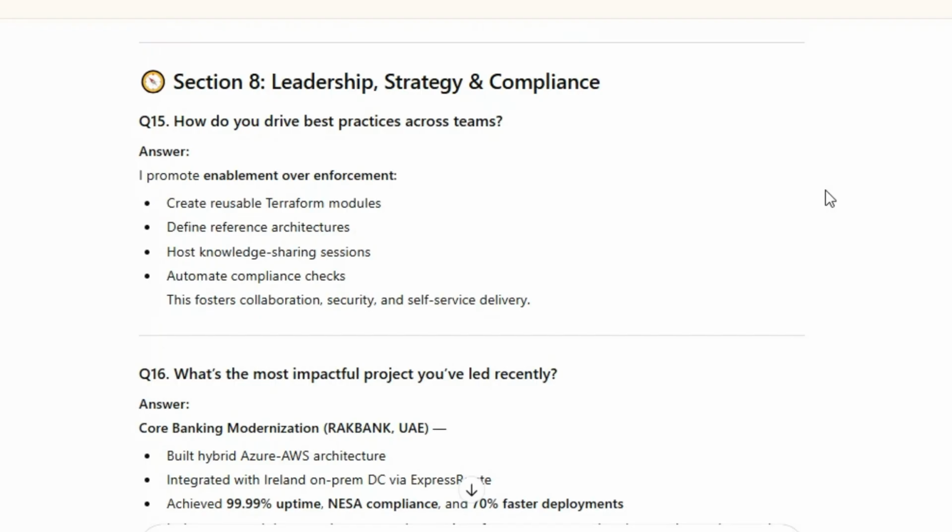Q16. What's the most impactful project you've led recently? Answer: Core banking modernization, RAKBANK, UAE. Built hybrid Azure AWS architecture. Integrated with Ireland on-prem DC via ExpressRoute. Achieved 99.99% uptime, NESA compliance, and 70% faster deployments. It demonstrated that security, automation, and performance can coexist when engineered correctly.